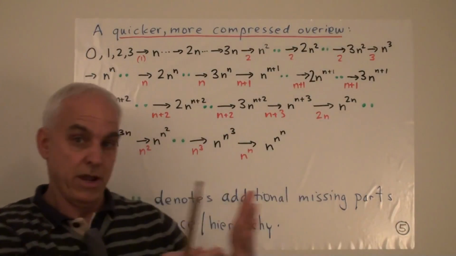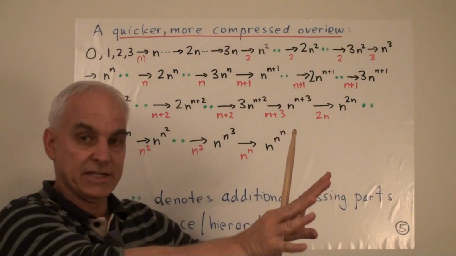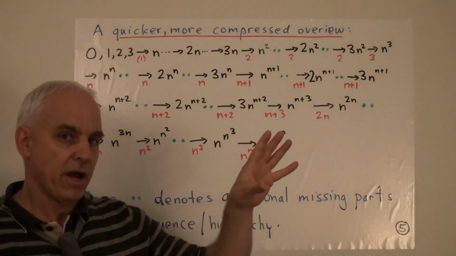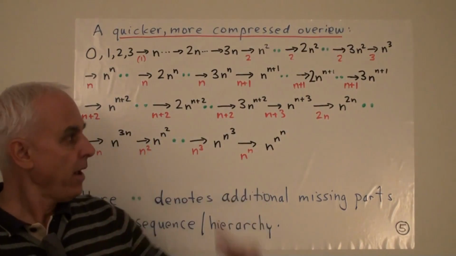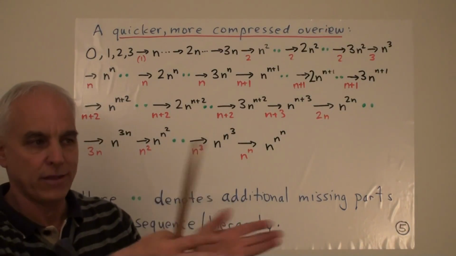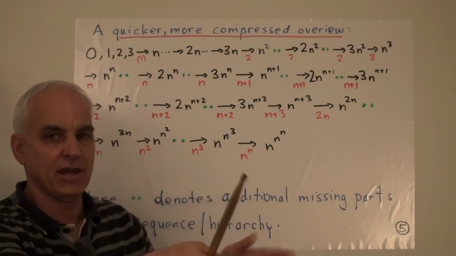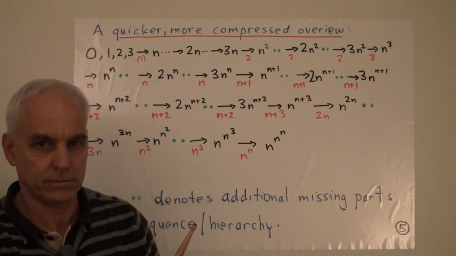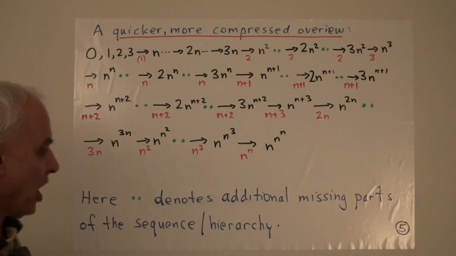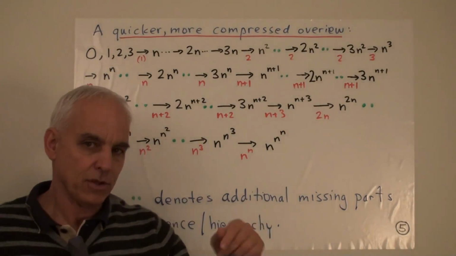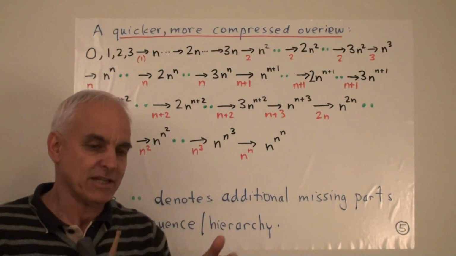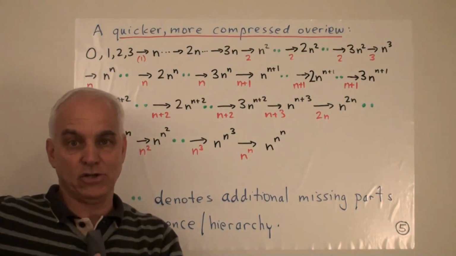All right, so I want to zoom out now. I want to see a little bit less detail and a bit more of the big picture. So we're going to do that by disregarding detail, and let's do that by introducing these 2 green dots to mean that there's lower level stuff in there that we are disregarding. Okay, so this is a bird's eye view now, where we're not just ignoring the ordinary successors, but ignoring a lot of the lower level limits, especially as we get into the bigger ranges.